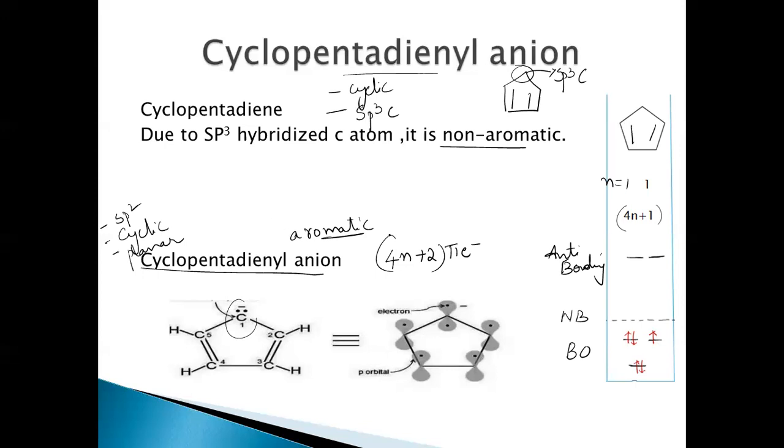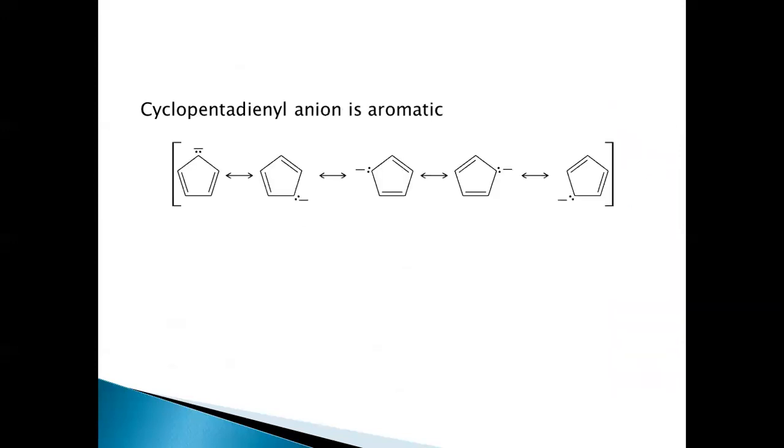So this follows all the conditions: sp2, cyclic, planar, and 4n plus 2 pi electrons. We can check this with molecular orbital theory also. These are the resonance structures possible for the cyclopentadienyl anion, which is aromatic. And this is the resonance hybrid which can be shown here.